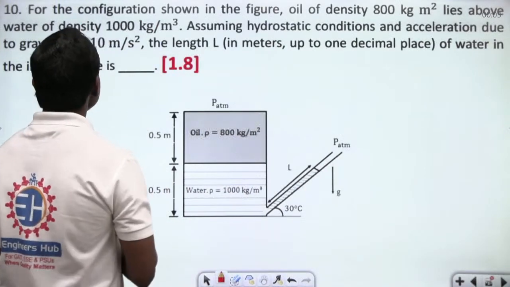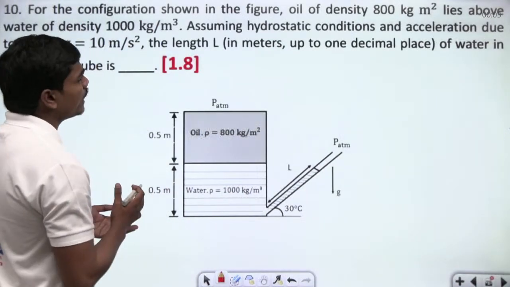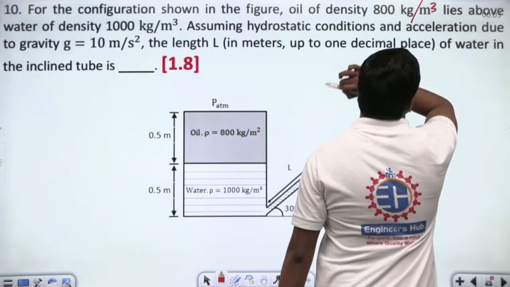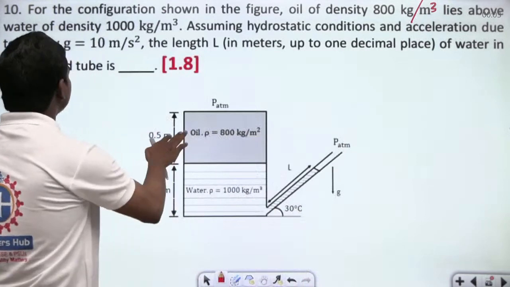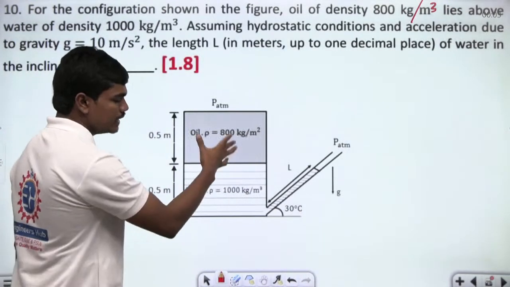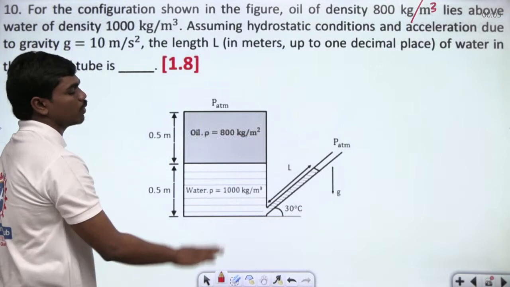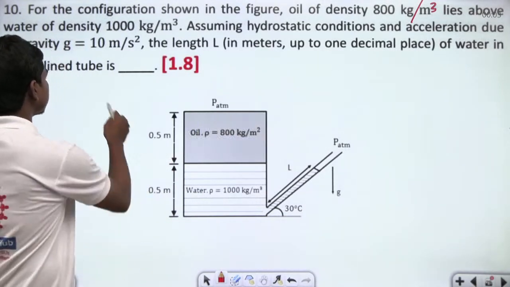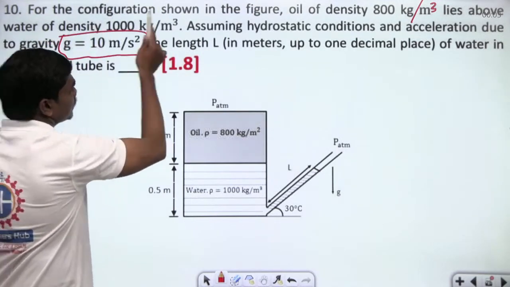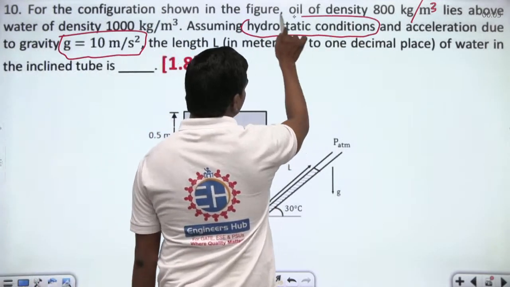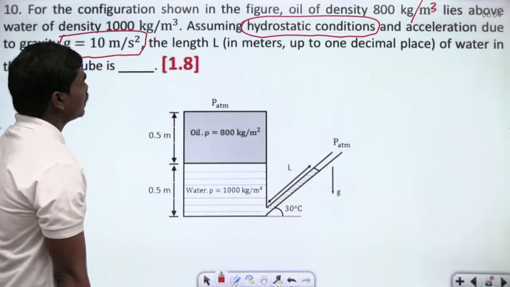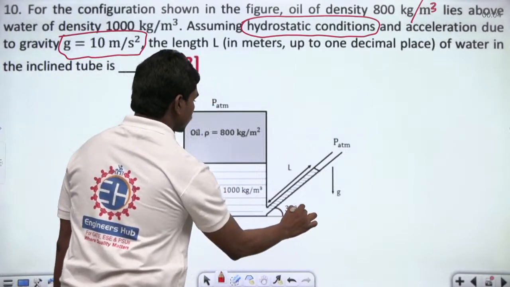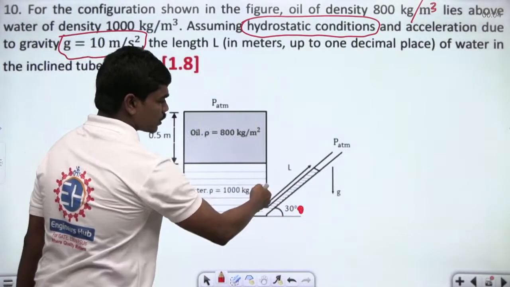So see here. For the configuration shown in the figure, oil of density 800 kg per meter cube, sorry, kg per meter cube because it's density, lies above the water of density 1000 kg per meter cube. You can see clearly in this configuration there is some oil above this water. Now assuming hydrostatic conditions and acceleration due to gravity g equal to 10 meters per second squared, and one thing is clear, hydrostatic conditions means the fluid is static. Find the length L in meters up to 1 decimal place. This angle is 30 degrees, and they are asking what is the length L in the column.